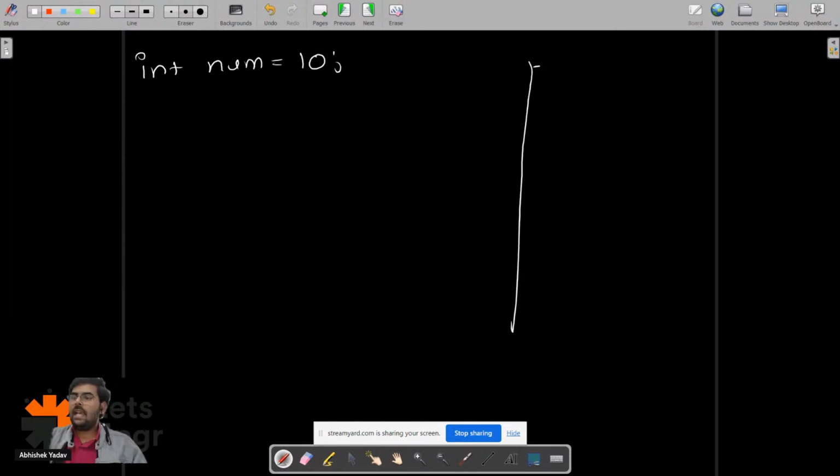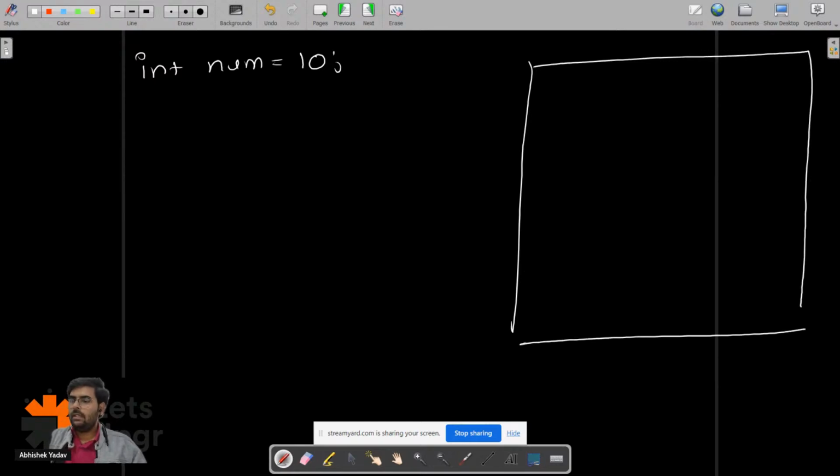So we have int num is equal to 10, and our computer understands 0 and 1. What will happen behind the scene? We have this computer memory, and in this computer memory my system will say, hey, where are 4 bytes of data free? Let's assume at this point 4 bytes are free, because an integer takes 4 bytes.